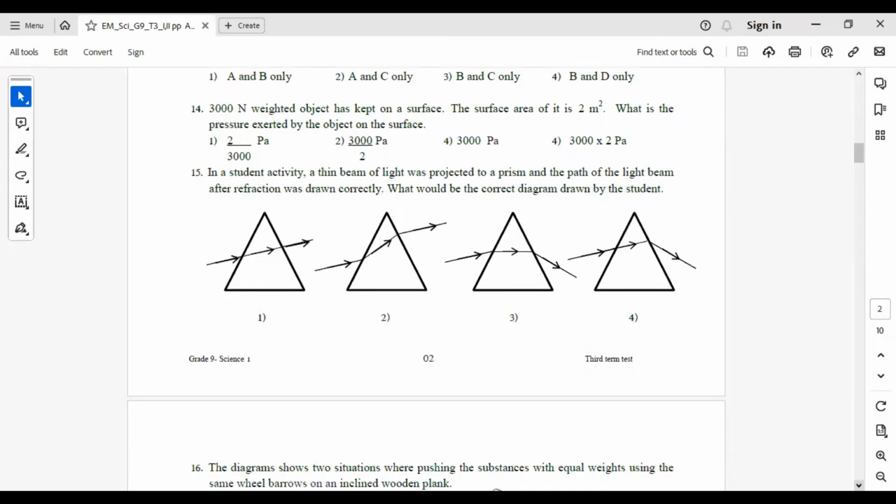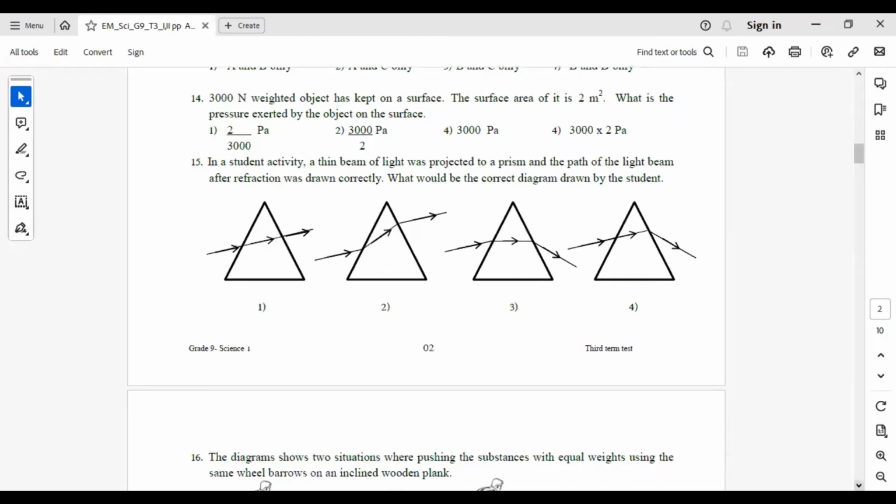Answer number 2. 15. In a student activity, a thin beam of light was projected to a prism and the path of the light beam after refraction was drawn correctly.